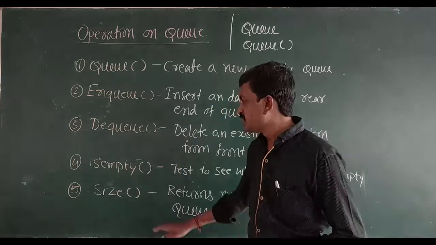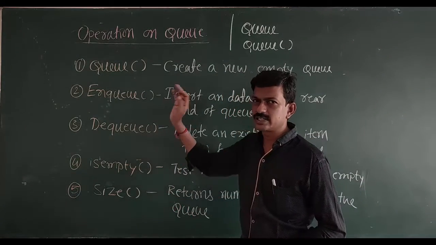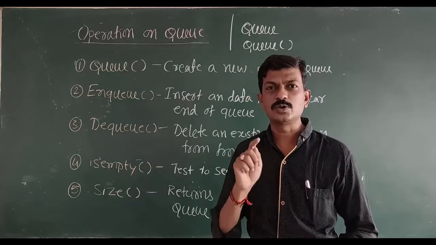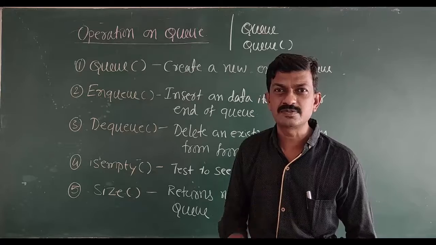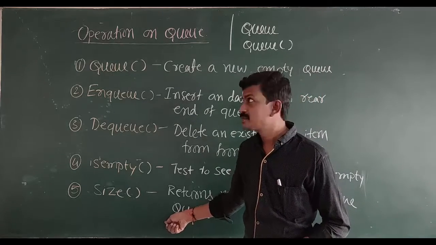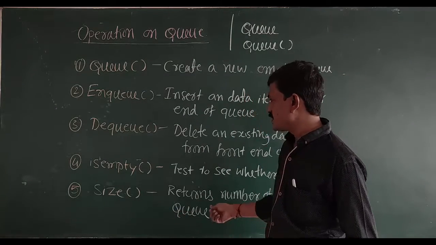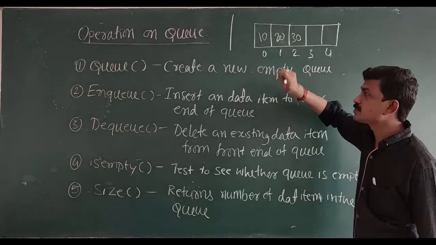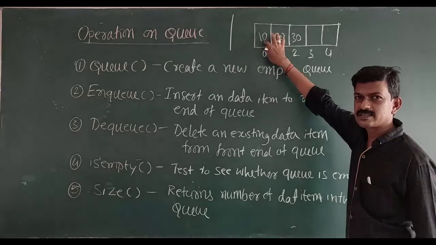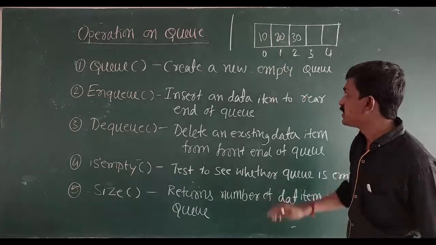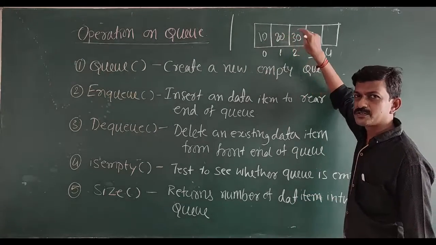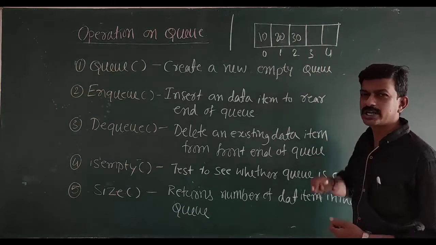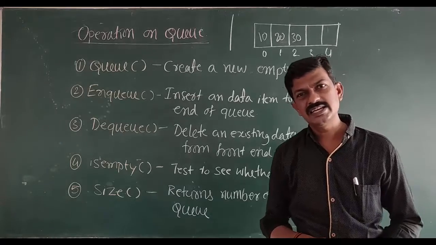In the same way, the size operation on the queue data structure returns the total number of data items in the queue. If I perform the size operation on this queue data structure, it returns 3, because this queue contains only 3 data items.